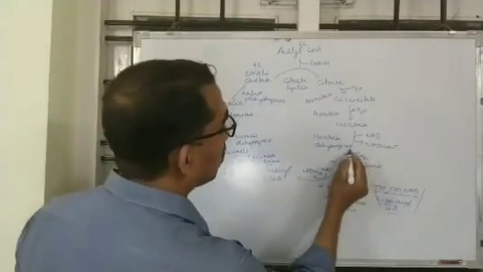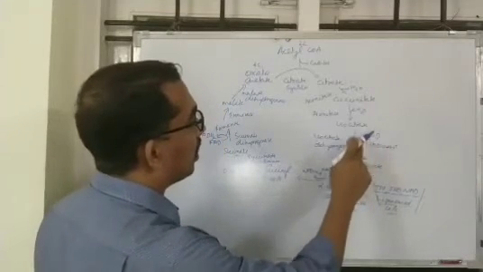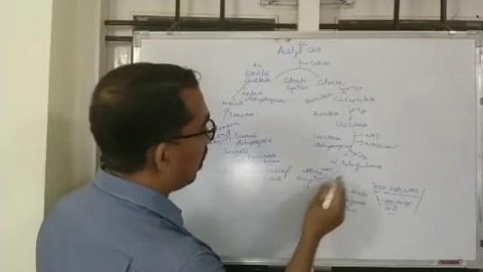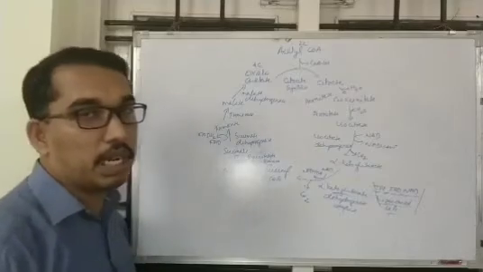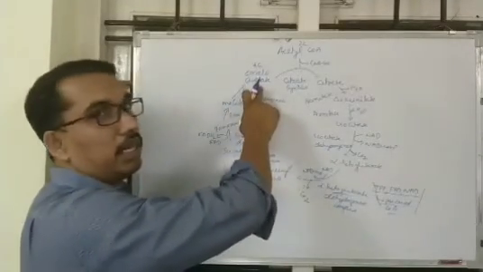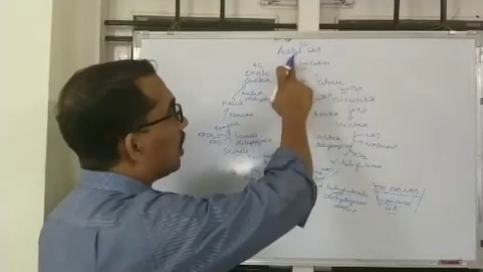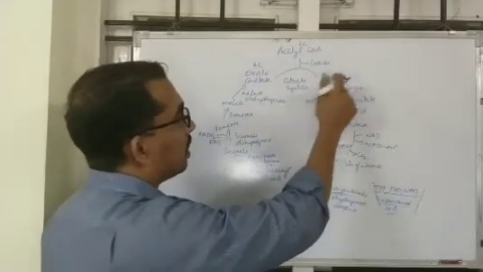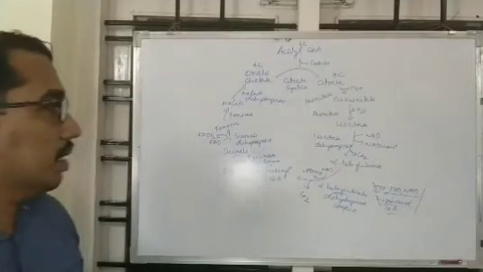Here one carbon dioxide is eliminated in the conversion of isocitrate to alpha ketoglutarate and in the conversion of alpha ketoglutarate to succinyl-CoA. So 2 carbon dioxide are eliminated. Finally, 4-carbon oxaloacetate is formed again. The 2-carbon compound acetyl-CoA combines with 4-carbon oxaloacetate to form 6-carbon citrate by the enzyme citrate synthase.